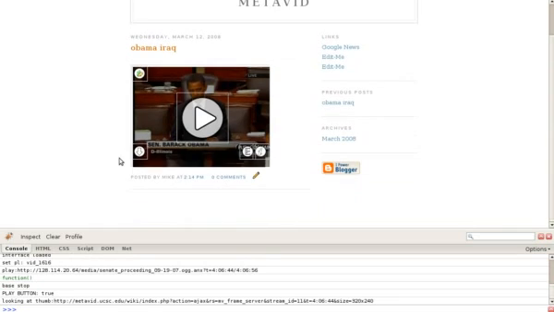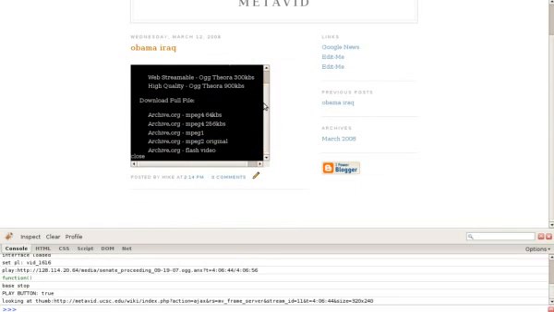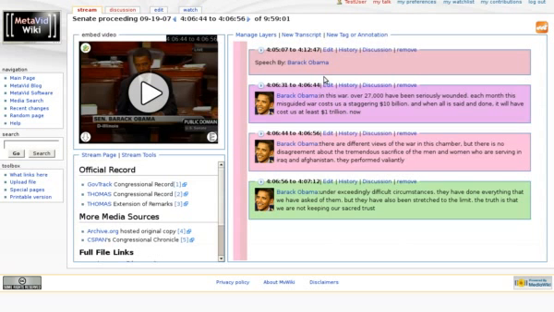or stop it. They can also download a version if they want to download to local disk. Copies of all our clips are hosted on archive.org in a number of different formats. And what's important is that also when you embed the clip, it provides a link back to Metavid to provide users of your blog with the context for the clip that you've selected. This is a valuable feature, so you can see what led up to the quote that's been selected in a particular blog.